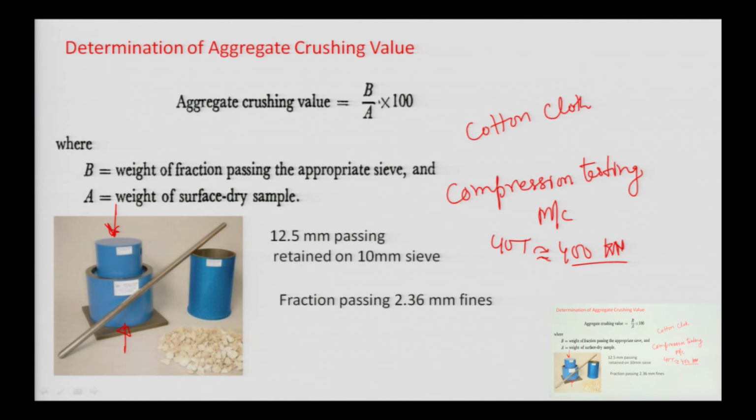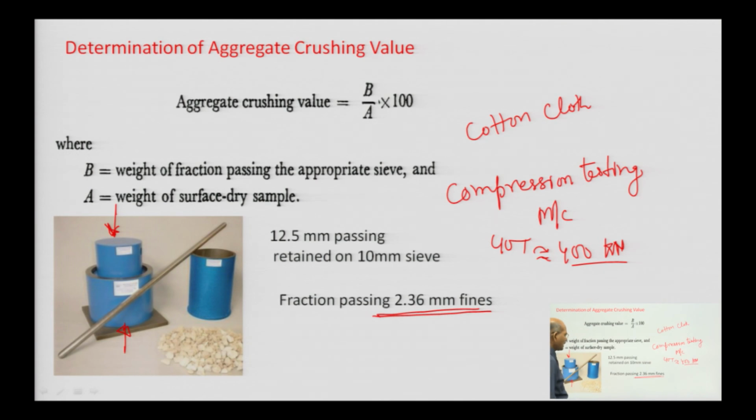After that you take it out, because with the application of load the aggregate will get crushed. Those crushed aggregates have to be taken out and sieved with the help of a 2.36 mm sieve.